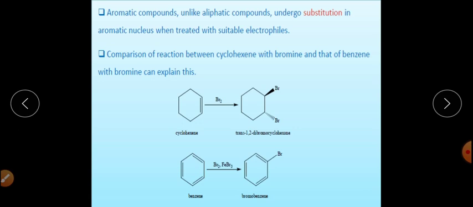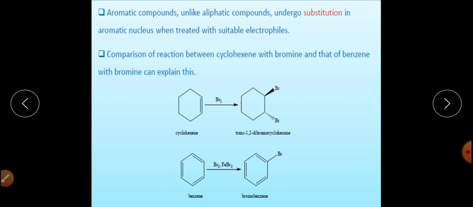On this screen you have two different reactions. This is the first reaction and this is the second reaction. The first reaction belongs to the addition category, and the second is aromatic electrophilic substitution reaction.